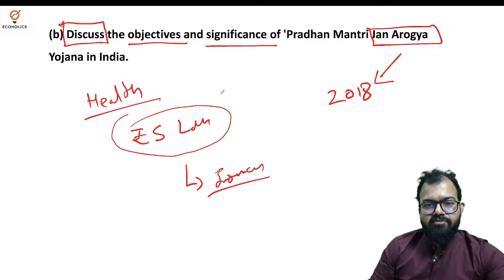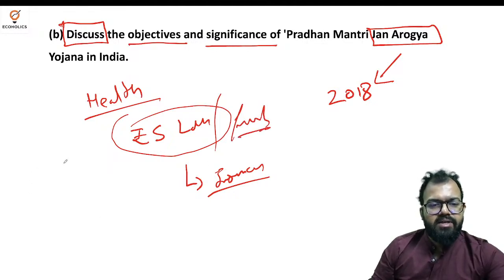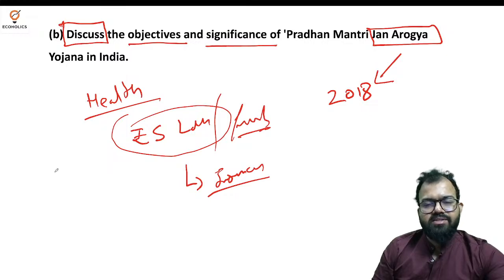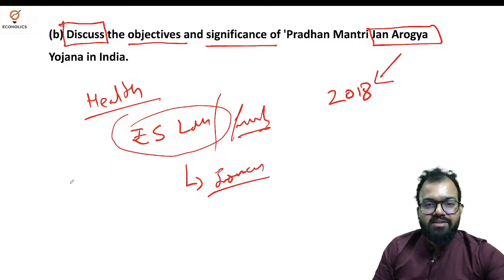So per year, per family, it targets economically vulnerable families to access quality healthcare, because in India we consider that the vulnerable section is very much vulnerable due to climate change, due to the COVID-19 pandemic, and there are several other reasons.